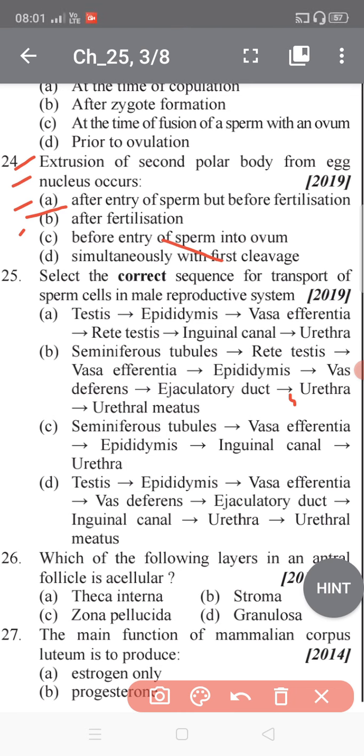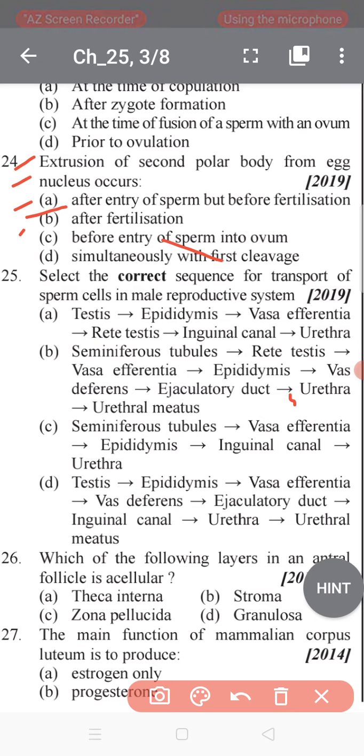Okay, student. During gametogenesis, one cell becomes the secondary oocyte and the other cell forms a polar body. The secondary oocyte commences meiosis 2, which is arrested at metaphase and will not continue without fertilization.